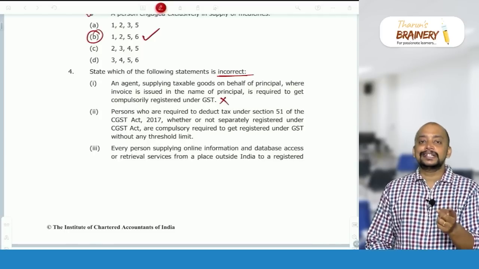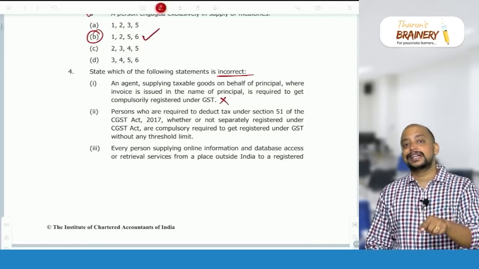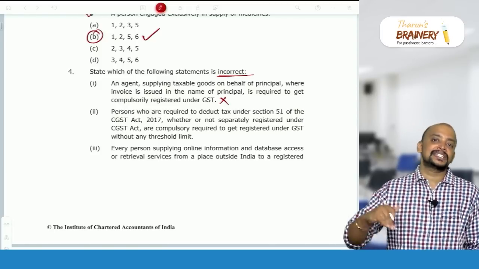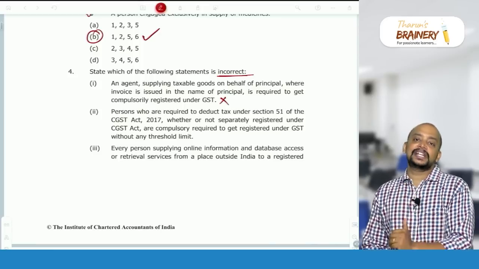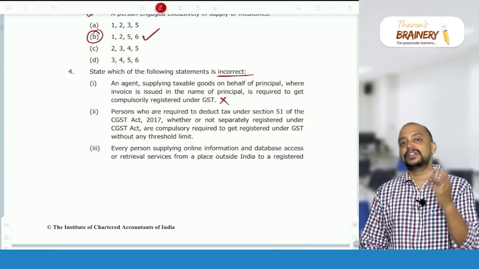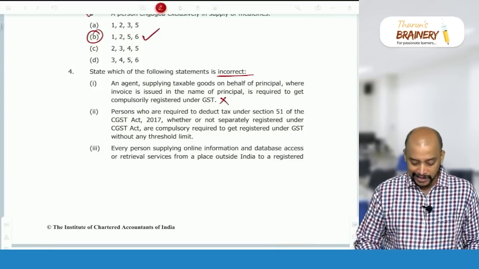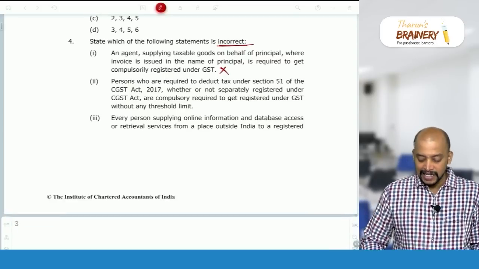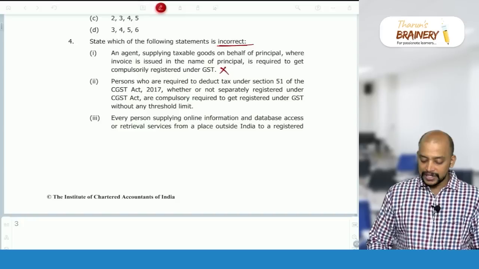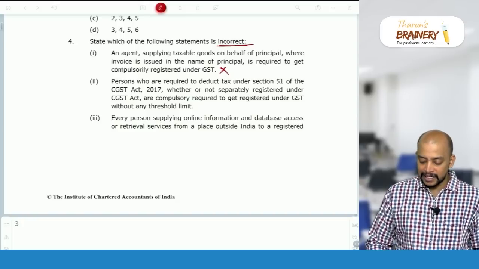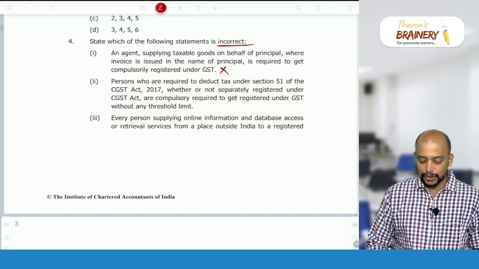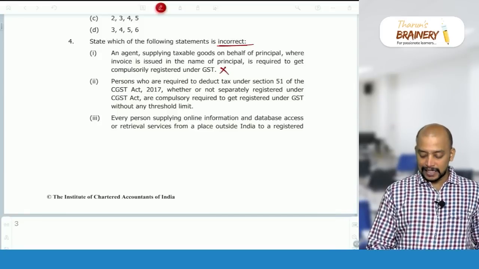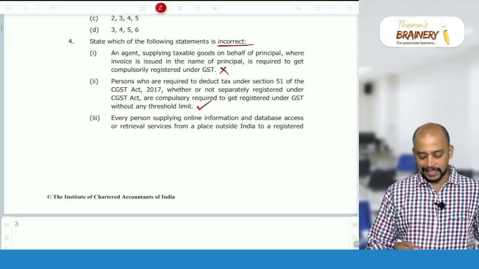So which agent is compulsorily required to get registered? That agent who is acting on behalf of principal. When the agent will be acting on behalf of principal, if it is a sale transaction, invoice is raised by the agent in his name. If it is a purchase transaction, the purchase invoice is in the name of the agent. Persons who are required to deduct tax under section 51 of CGST Act, whether or not separately registered under CGST Act, are compulsorily required to get registered under GST without any threshold limit. So yes, TDS deductor is compulsorily required to get registered. So this is a correct statement.